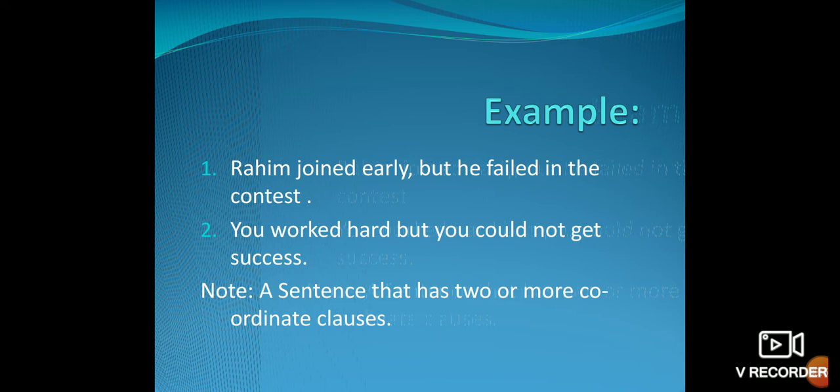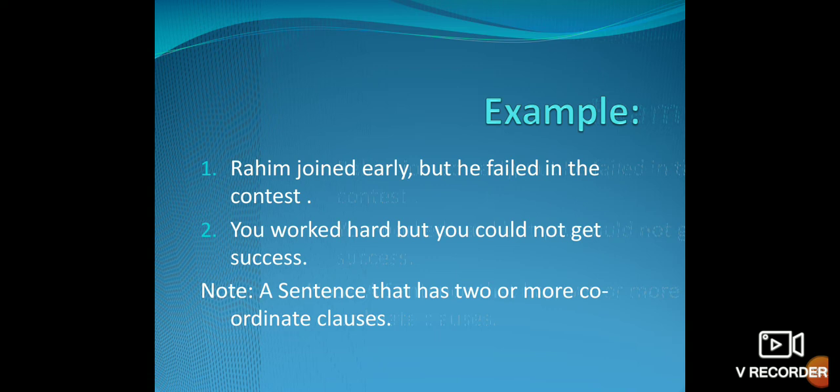In other words, the first verb, joined, has the subject Rahim of its own, and the second verb, failed, has the subject he. In some cases it is omitted, but hence the sentence is not a simple one. So the conjunction separating the two clauses, Rahim joined early and he failed in the contest, is and, and the sentence is therefore compound.